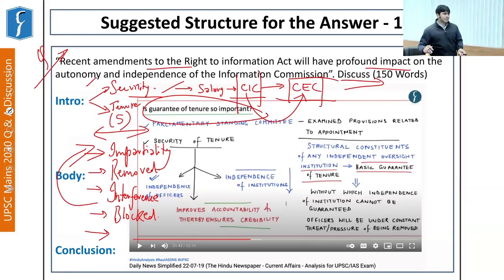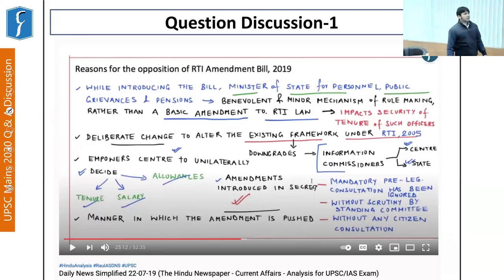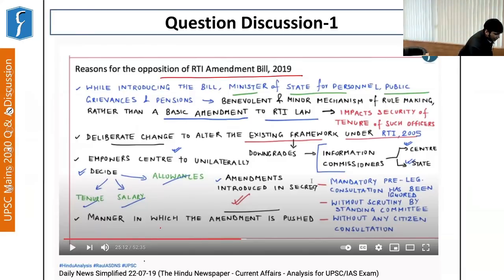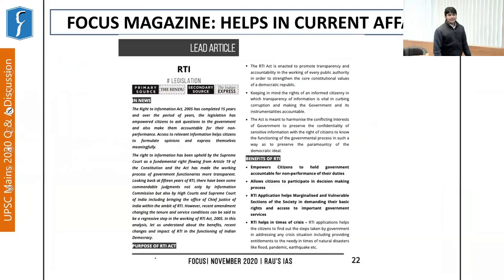Moving further. Again, the reasons for opposition to the RTI amendment bill were also discussed. As I said, it was discussed in quite some detail in this particular DNS. So to have a thorough understanding of this topic, you can go through the DNS dated 22nd July.